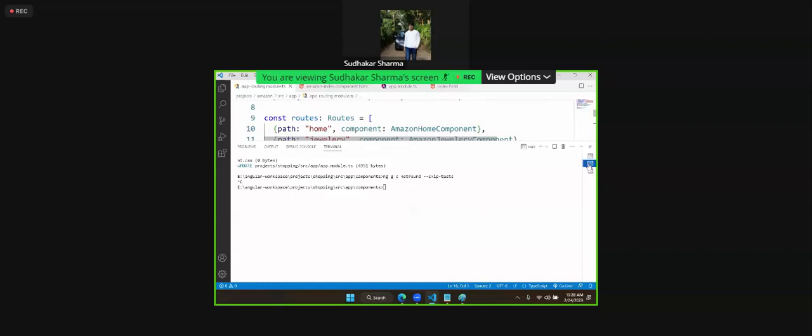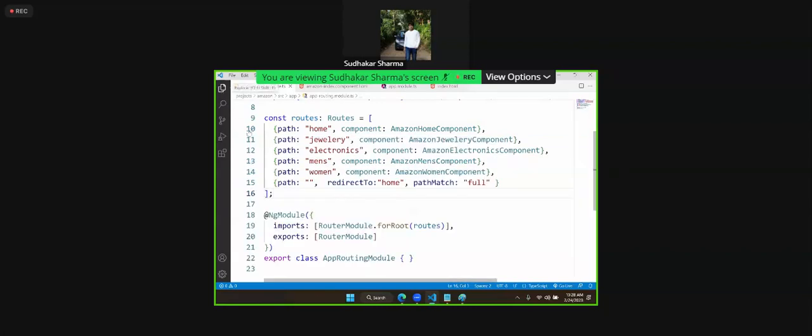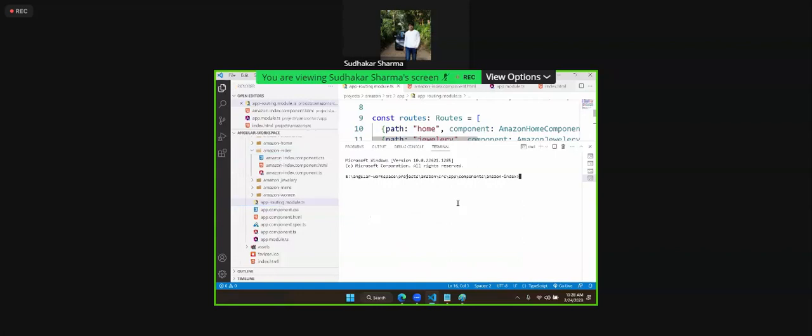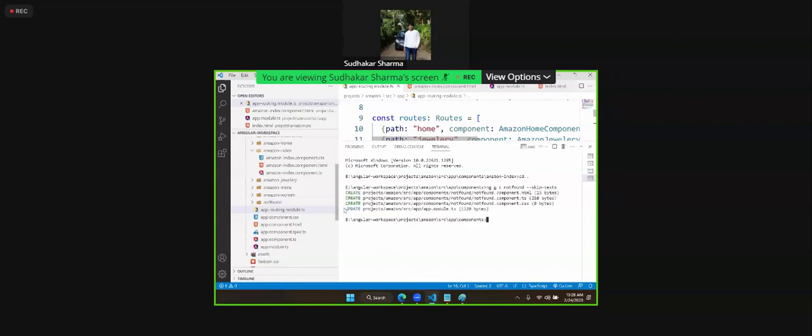Here in our location only. Now here I will generate in Amazon, right? ng generate component not found, skip test. Okay. Now we are skipping the test.